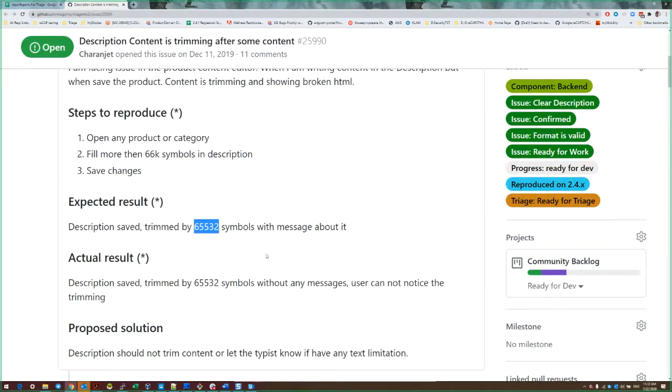This bug is not about increasing the amount of symbols allowed, but about adding some message to notify the admin user that there is a limit of symbols in this text box, for product description and category description. As you know, this user experience exists in a lot of places, like Twitter. When you try to use more than the limit of symbols, you will be notified.